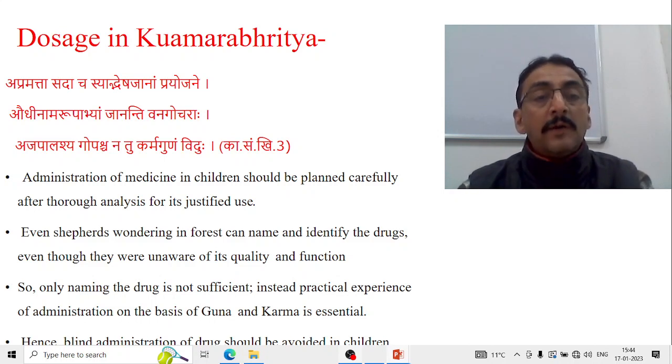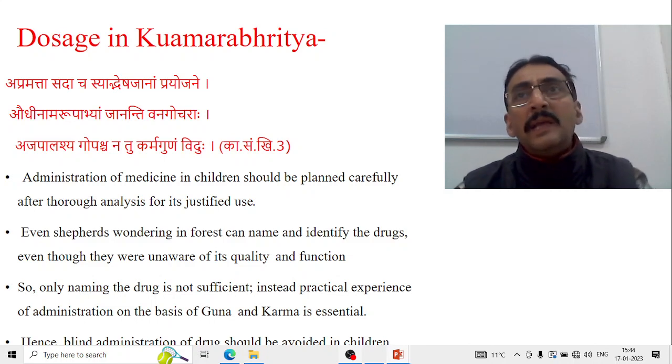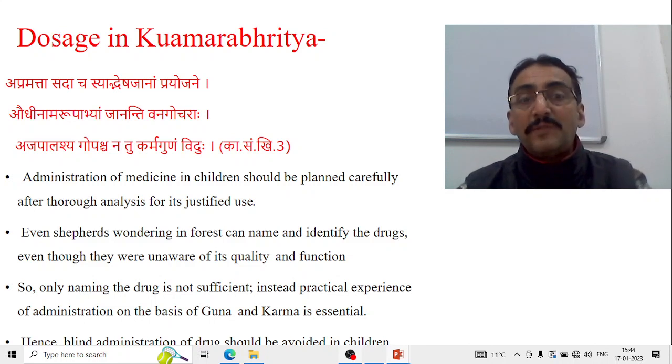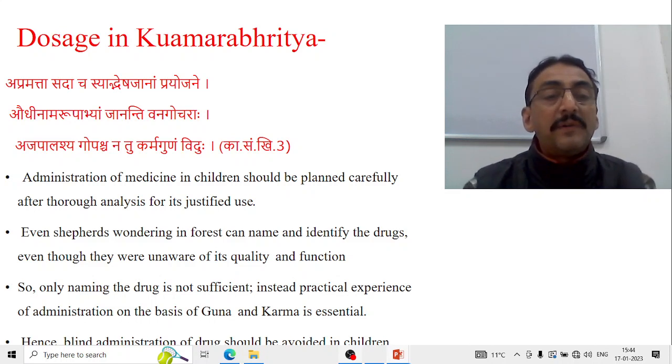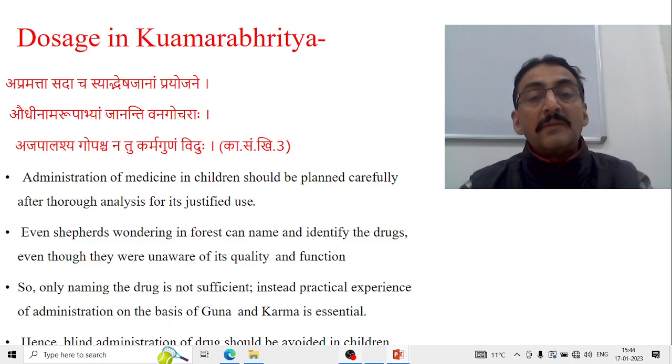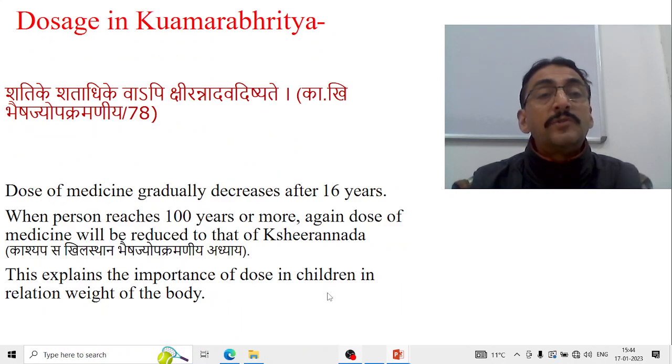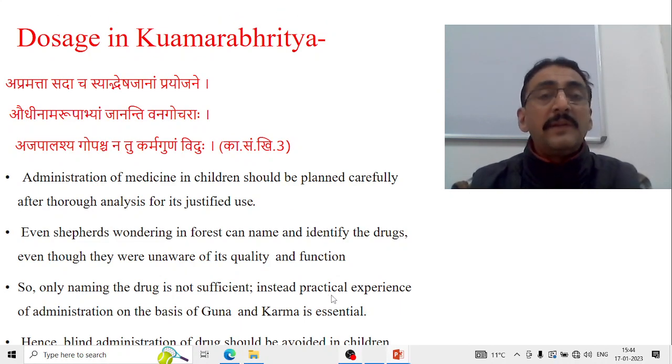Even shepherds wandering in the forest can name and identify the drug, even though they are not aware of its quality and function. By name, even the Ajapala or shepherds know the drug, but they don't know its exact indication and its gunadharmas. So only naming the drug is not sufficient. Instead, practical experience of administration on the basis of guna and karma is very important. Hence, blind administration of the drug should not be given in children. So this is a message given by Kashyapa.